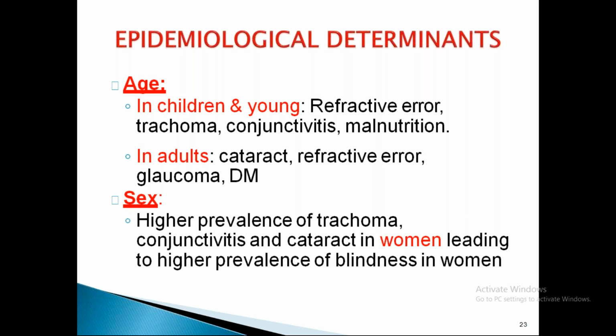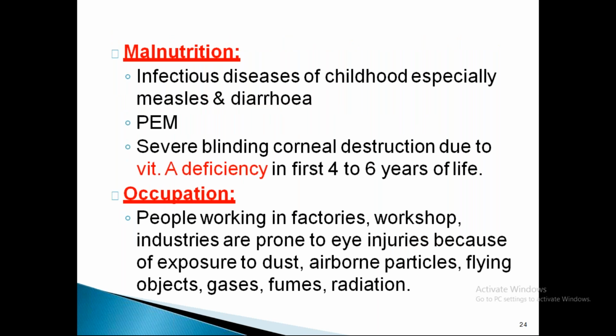So, sex prevalence: there is a higher prevalence of trachoma, conjunctivitis and cataract in women, which leads to a higher prevalence of blindness in women when compared to men. Malnutrition, infectious diseases of childhood, especially measles and diarrhea, PEM, and vitamin A deficiency in the first 4 to 6 years of life are very important, and can be prevented.